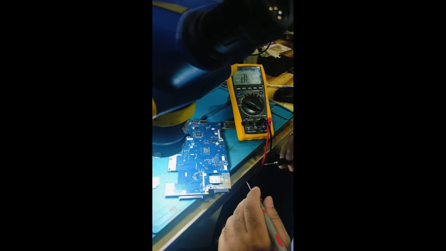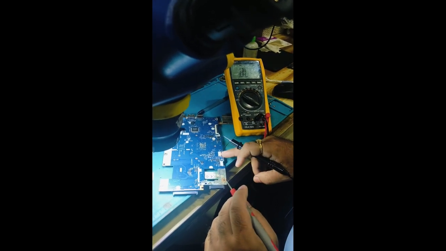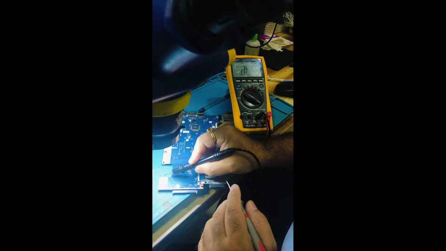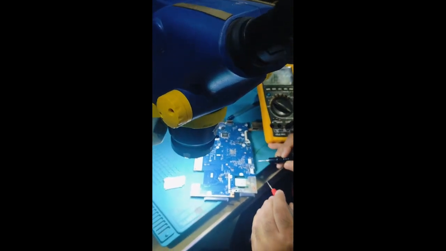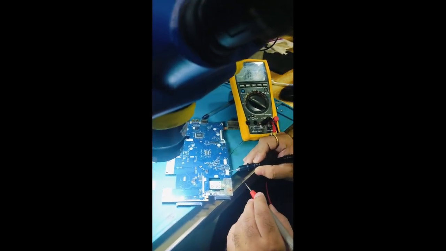This is a Lenovo laptop motherboard. See, there is one capacitor shorted to the ground. This capacitor is shorted to the ground, and there is a first MOSFET. This is the first and second MOSFET.